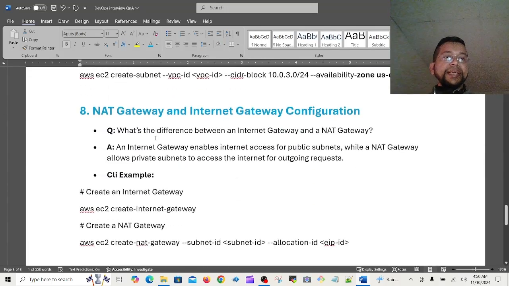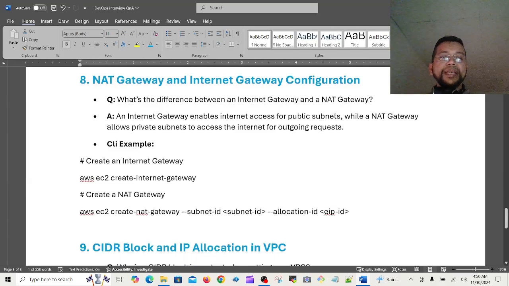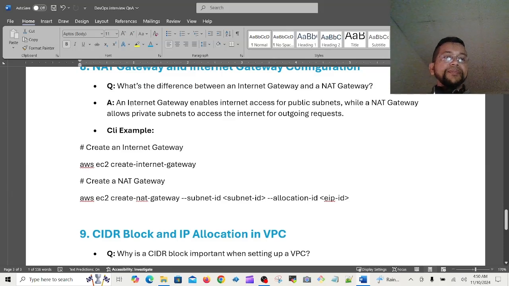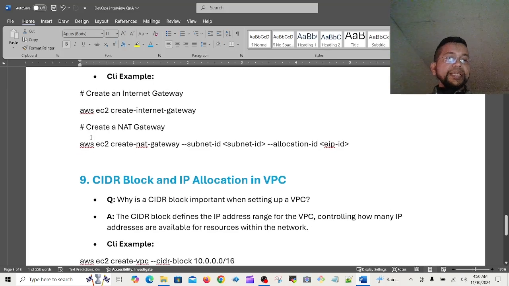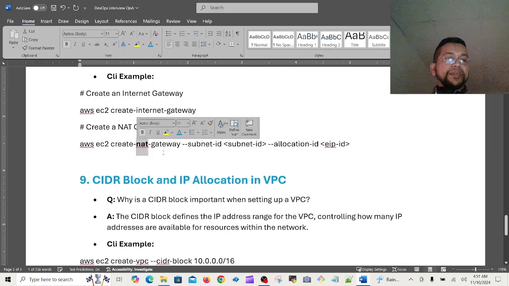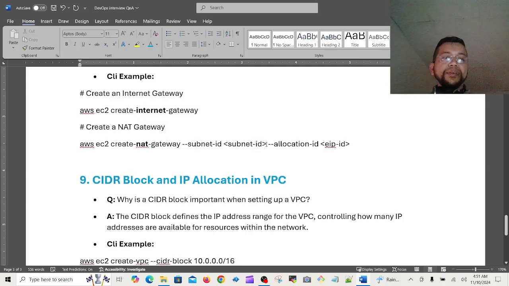Okay, then NAT gateway and internet gateway configuration. What's the difference between an internet gateway and a NAT gateway? It's easy, I think. Already I said. An internet gateway enables internet access for public subnets, while a NAT gateway allows private subnets to access the internet for outgoing requests. For example, aws ec2 create-internet-gateway, and then aws ec2 create-nat-gateway. So this is called a gateway, internet gateway, NAT gateway, subnet ID. So subnet ID is here, allocation ID, elastic IP.